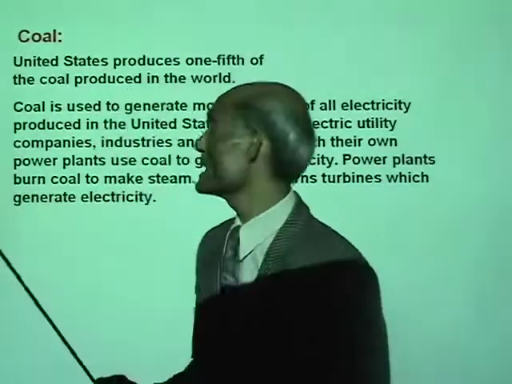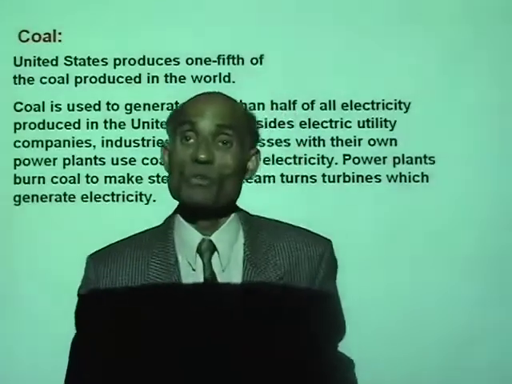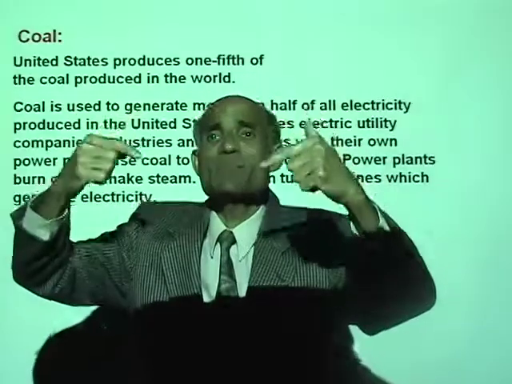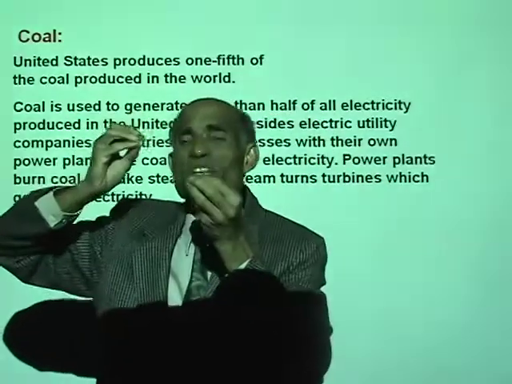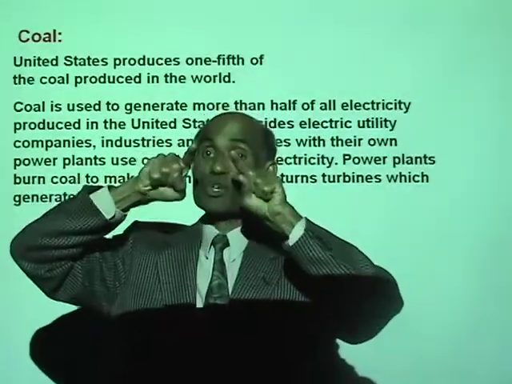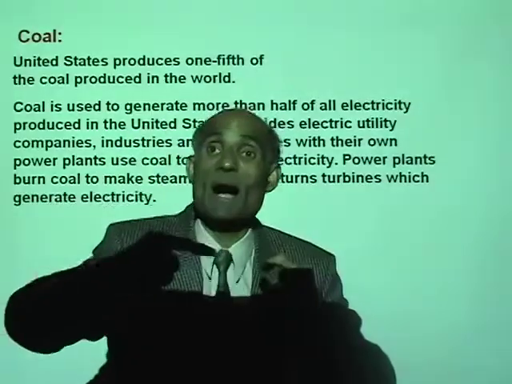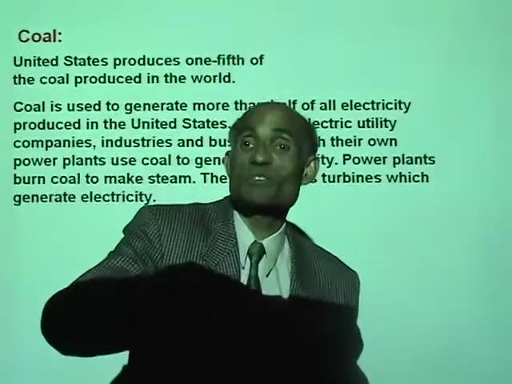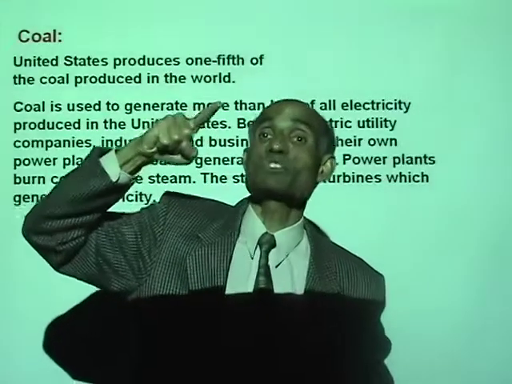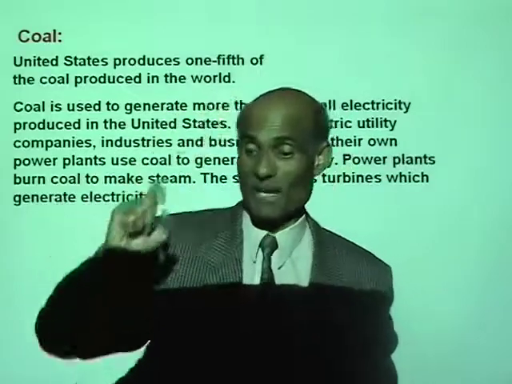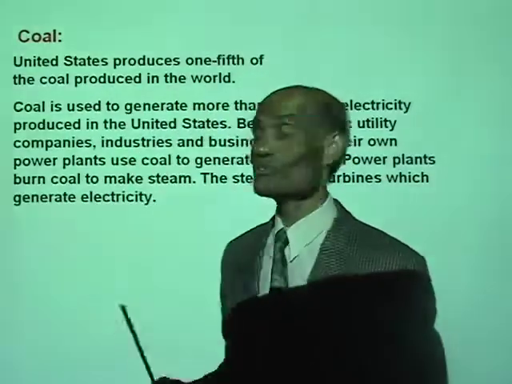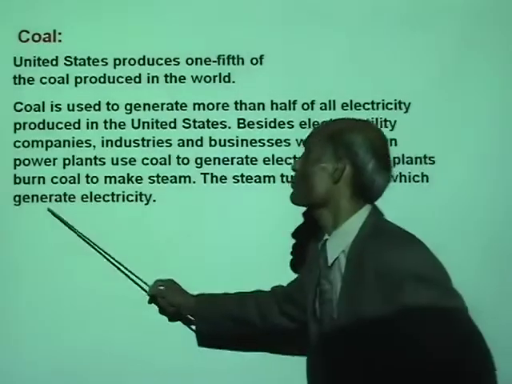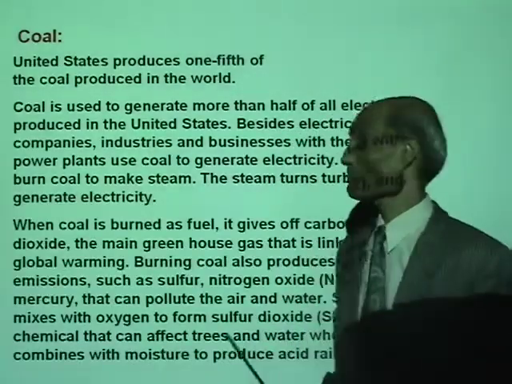So what is happening is we use coal to boil water, and the steam that is generated is injected by very fine nozzles onto the turbine. The turbine will rotate. See, in order to rotate the turbine, you need energy, and the steam will supply that energy. And that is how electricity is produced. So the steam turns turbines which generate electricity.